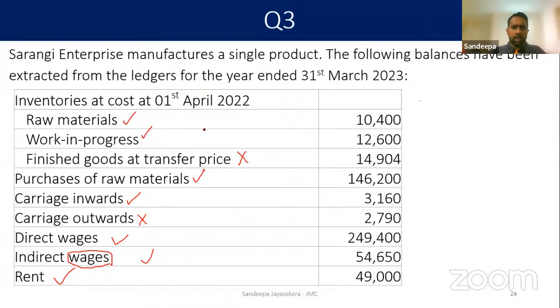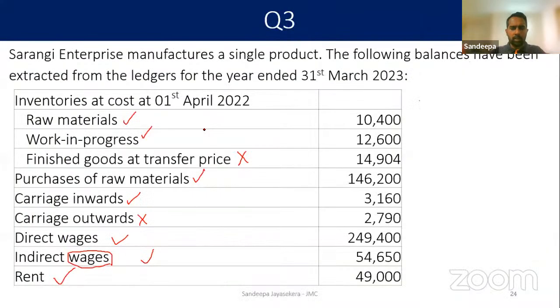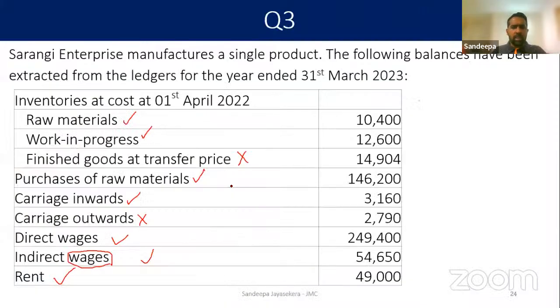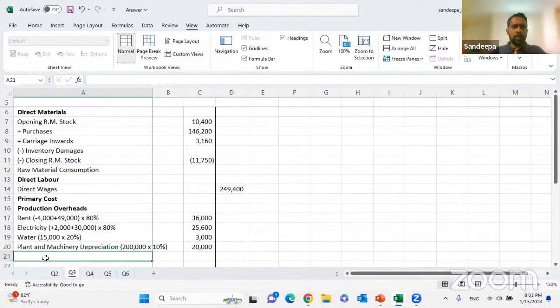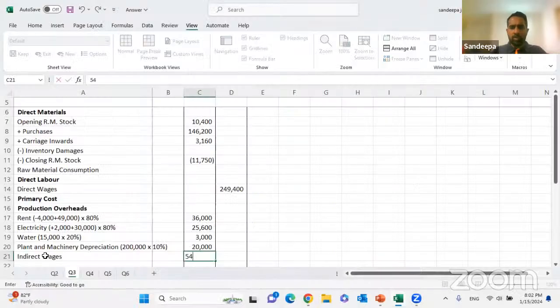Carriage outward we don't care. Direct wages 249,400. If there are two direct wages, take the total here. Indirect wages come to the overheads, which is 54,650.